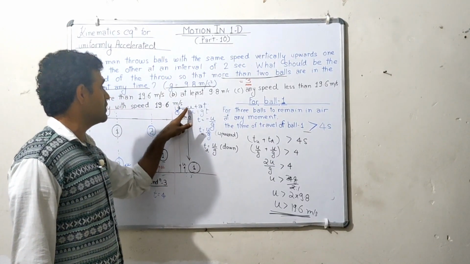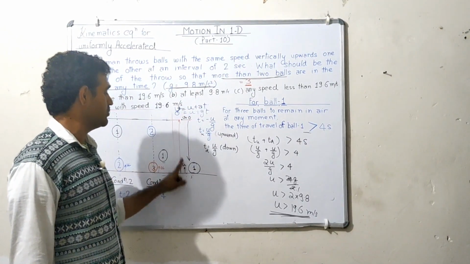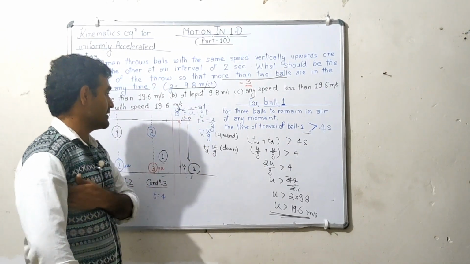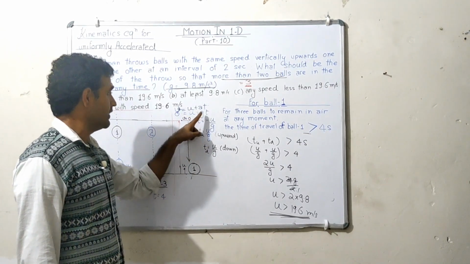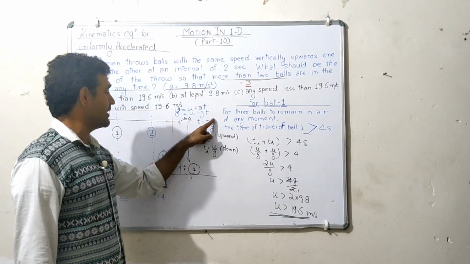So using v equal to u plus at, we put v equal to 0.